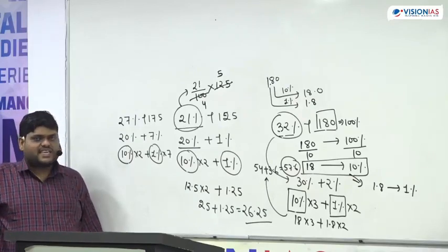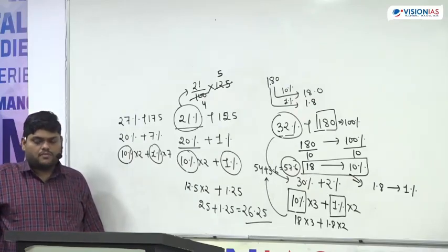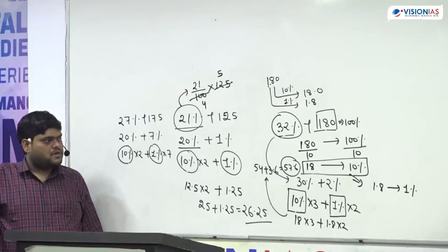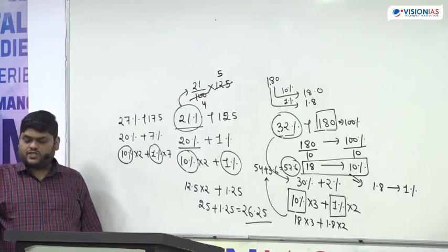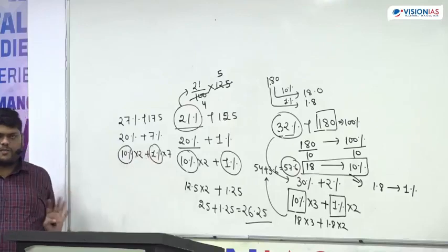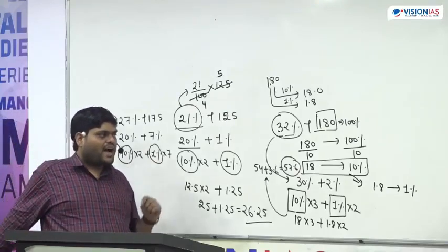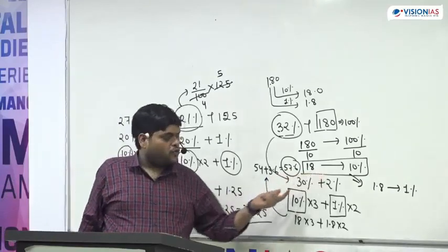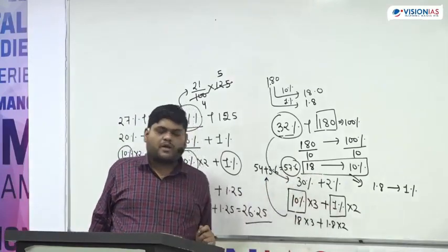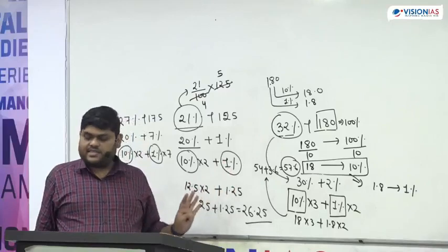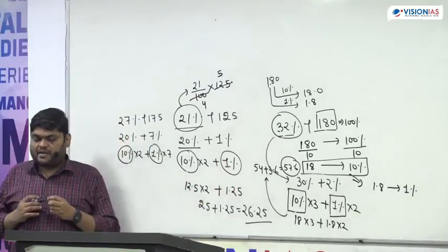Is this making sense or not? Please tell me, is this clear to everybody? Why have we divided by 10? Why are we taking 10% and 1%? I think this should be clear to everybody. Please tell me.